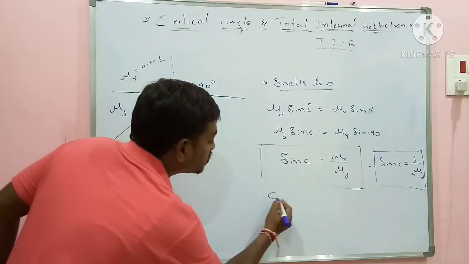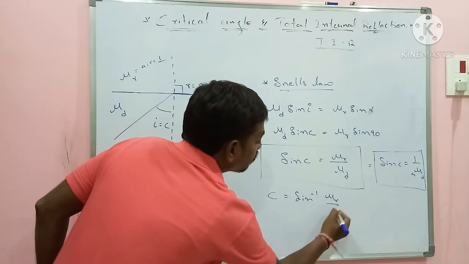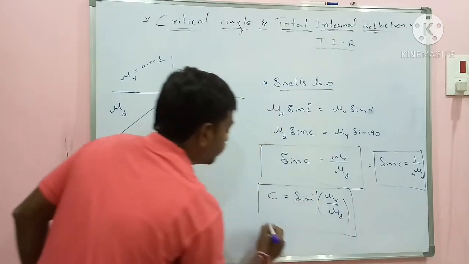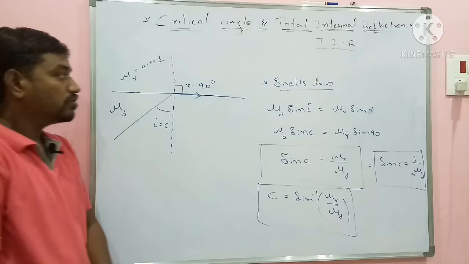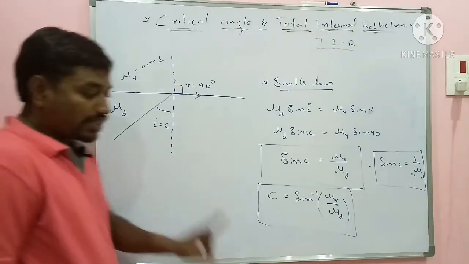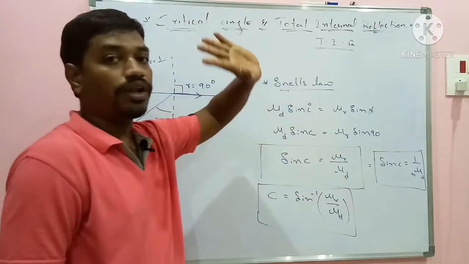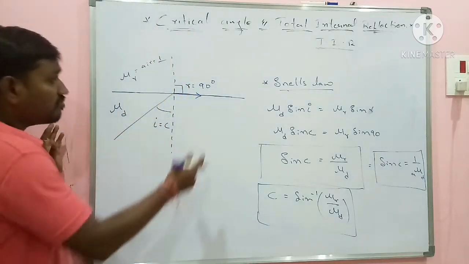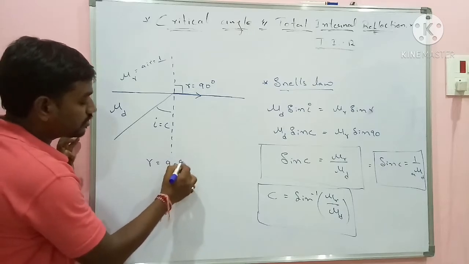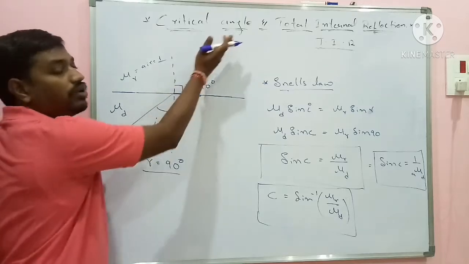I can calculate C is equal to sine inverse of mu rarer by mu denser. By this formula we can calculate the value of C. So we have derived this using Snell's law. There are two basic conditions in order to see this phenomenon, critical angle observation or total internal reflection. For the critical angle to be defined, the condition is that the angle of refraction should be 90 degrees. And the second condition is that the light ray should pass from denser medium to rarer medium.